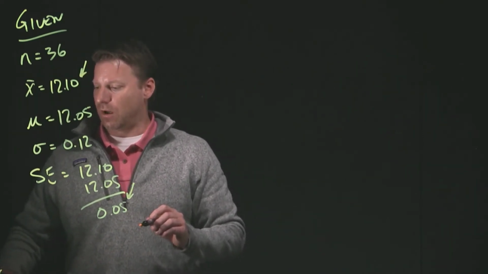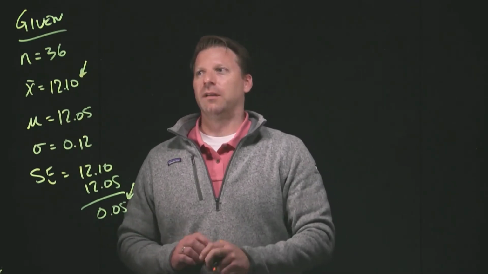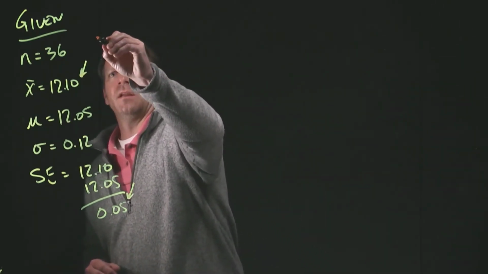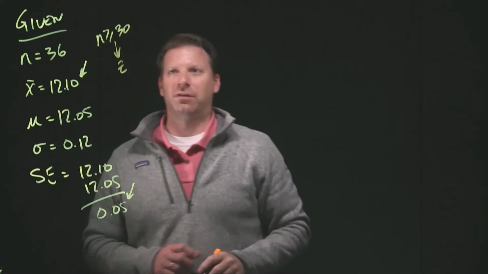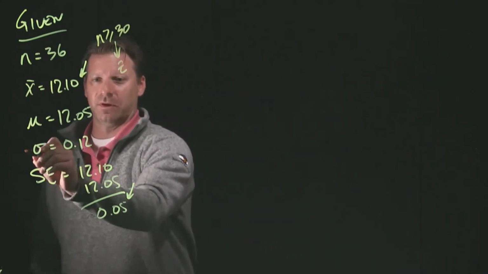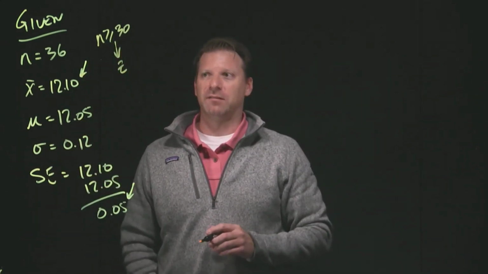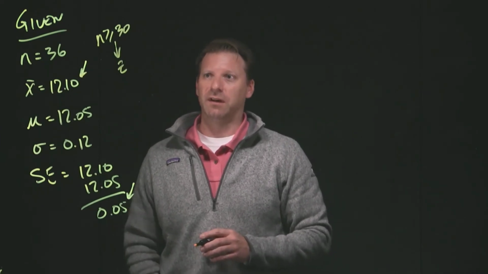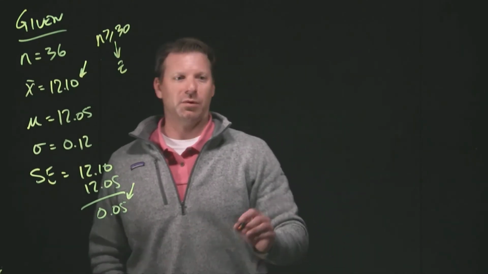To start to map out this problem, it's not explicitly stated here, but our sample size is greater than or equal to 30. We're going to assume now a z-distribution. There will be more on that later when we talk about when we don't know the population value, or we don't have a sample size that's large and representative of the entire population. But in this case, we're going to employ a z-distribution.